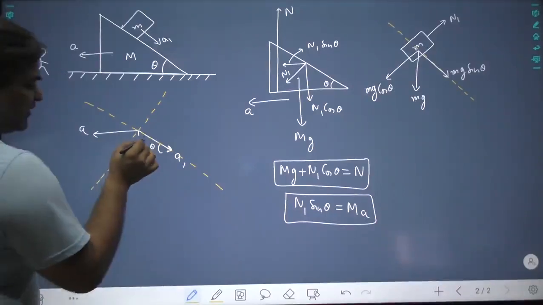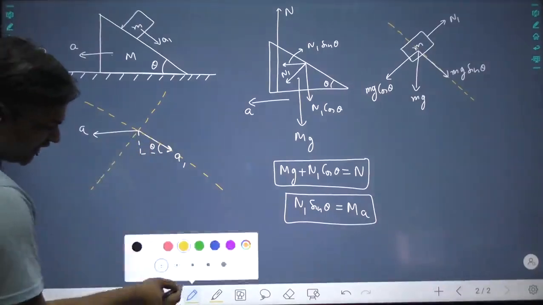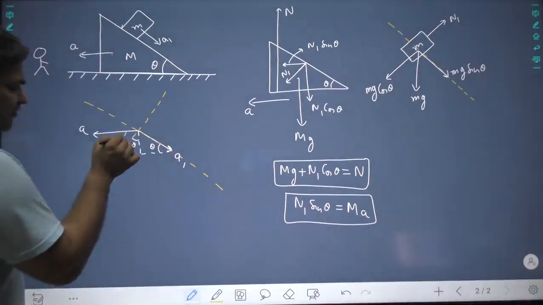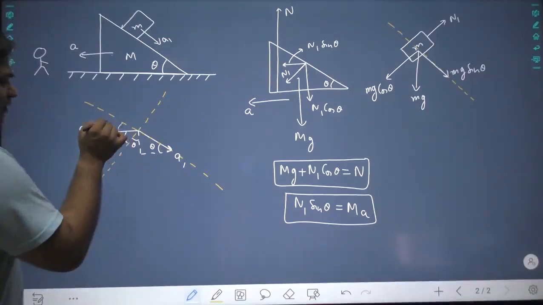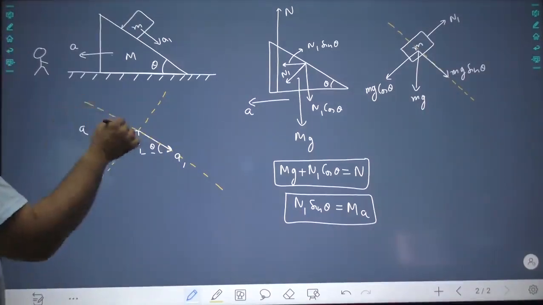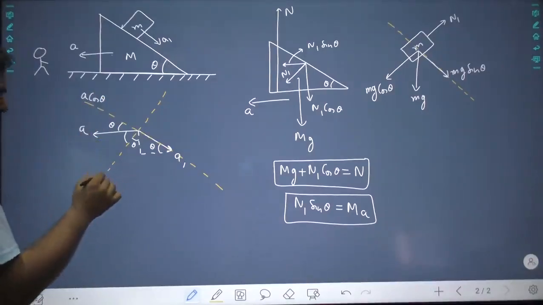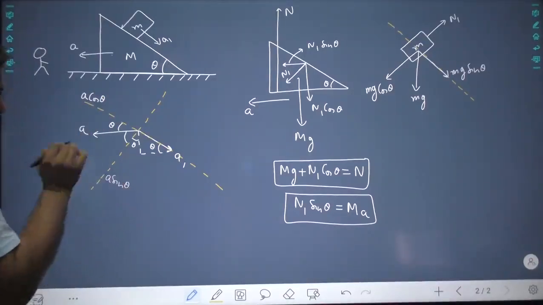This is 90 minus theta, so this angle becomes theta. Just simple trigonometry. So acceleration along this direction is a cos theta, and acceleration along this direction is a sin theta.